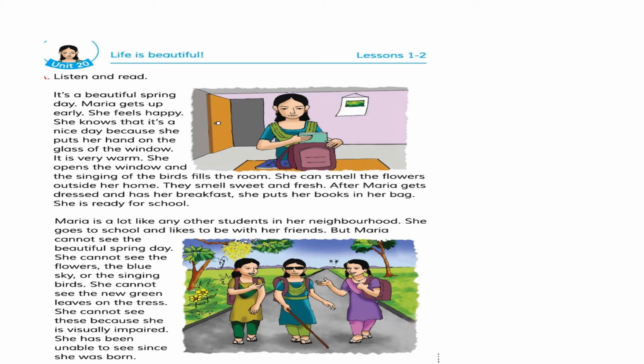Maria is like this because she is visually impaired. She has been unable to see. Unable means অক্ষম since she was born. When she was born, she was a blind girl. So as a baby, as a newborn child, Maria was blind. So we can say that by birth, Maria is a blind girl.